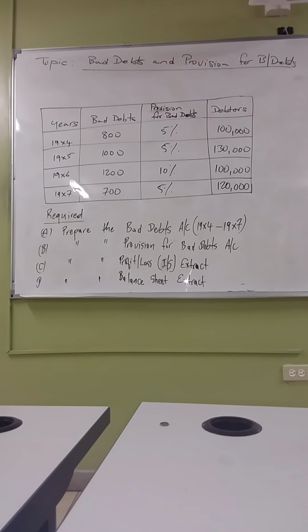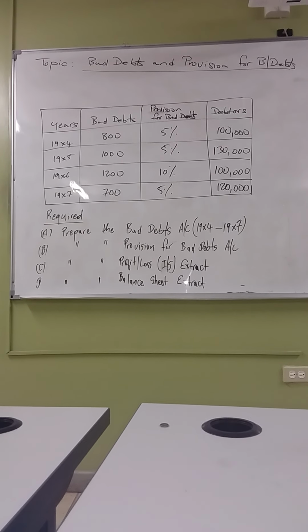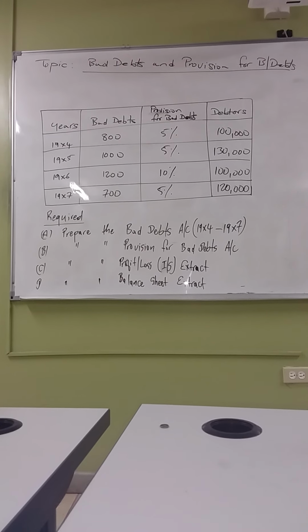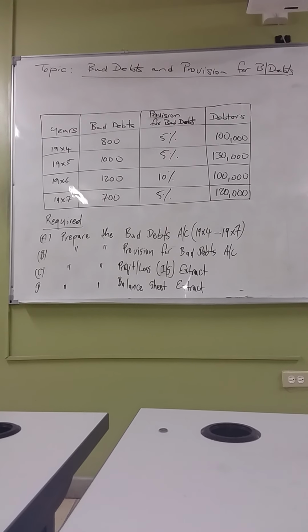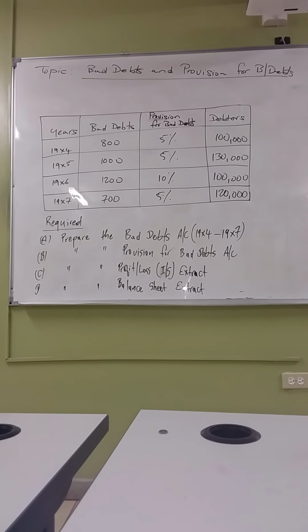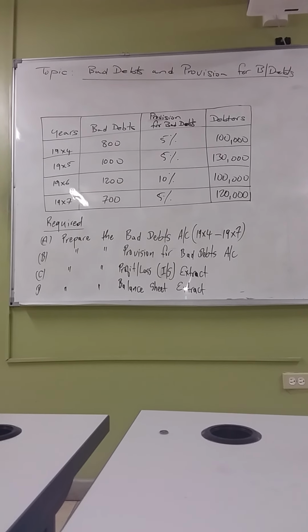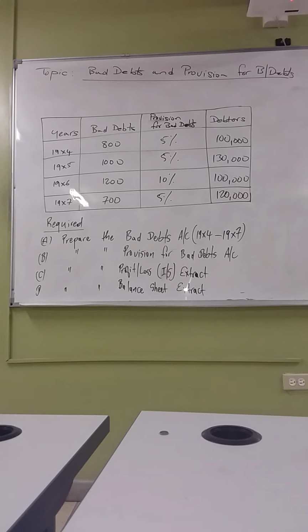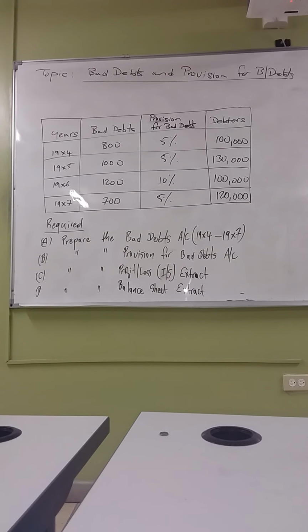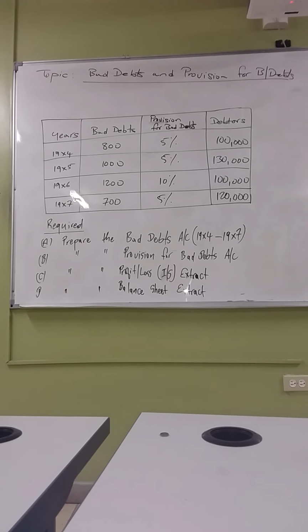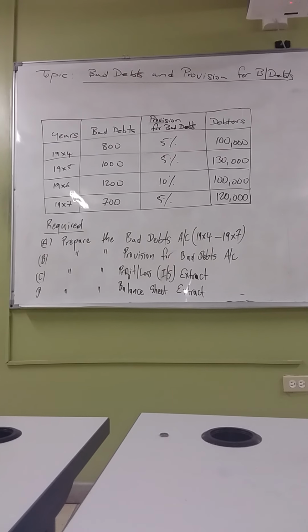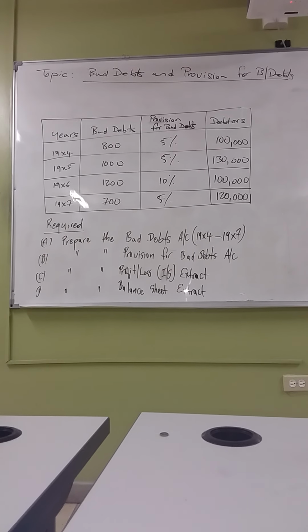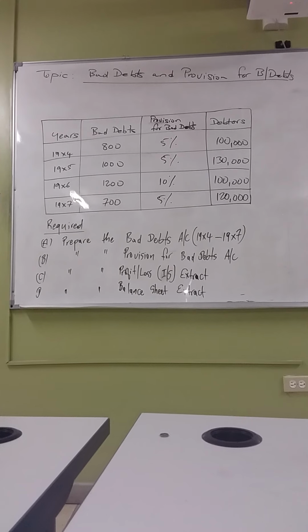Whereas provision for bad debts are debts that you believe you would not be able to collect in the current year, but you'll be able to collect as the years go by, meaning that you'll be able to collect it in the future. So that is the fundamental difference. Bad debts are debts that you don't believe you'll be able to collect at all, so you write it off as bad and absorb it as a total expense, a total loss. Provision for bad debts are debts that you don't believe you'll be able to collect in the current year, but rather in years to come.